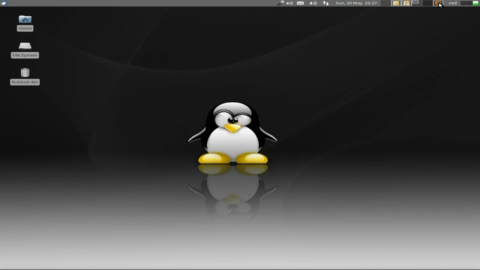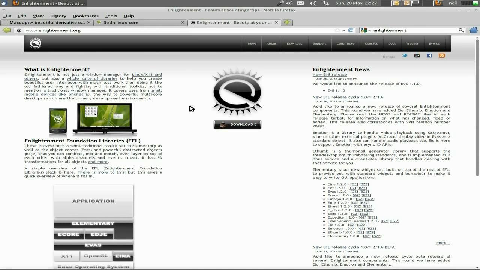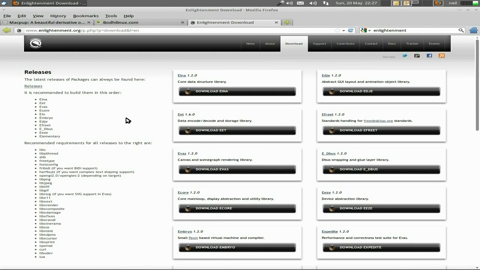So anyway, we'll go to the Fox. Hello, Mr. Fox. This is the Enlightenment page. This is where you can get it from if you want to build it yourself and get all the extras and support and stuff. You go to download here, I'll show you what I mean. You can download all the core structures and get it all from there.